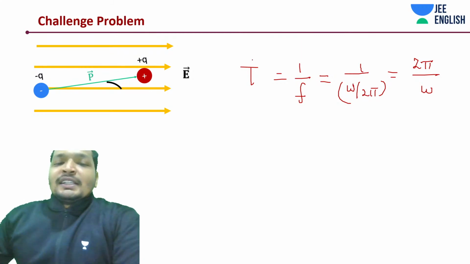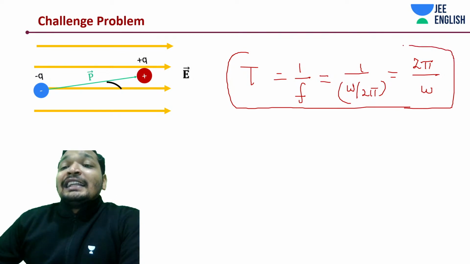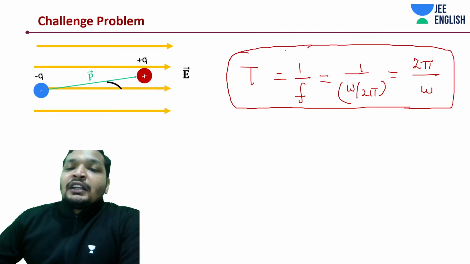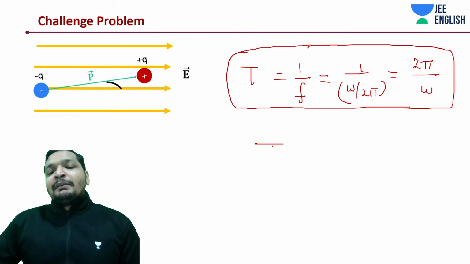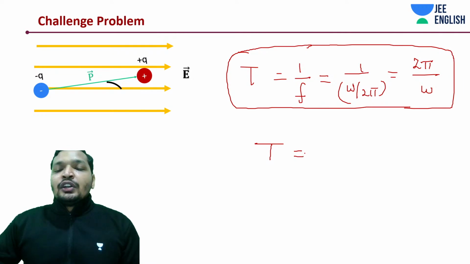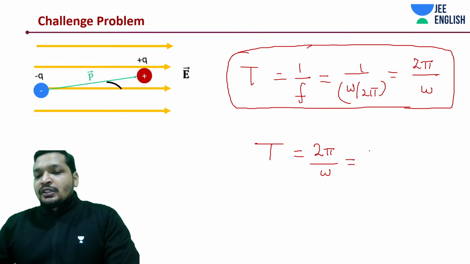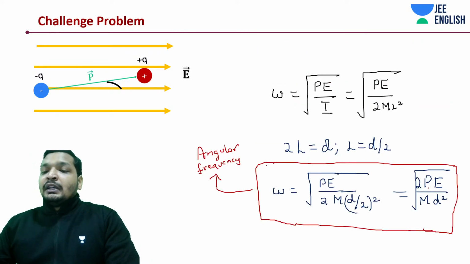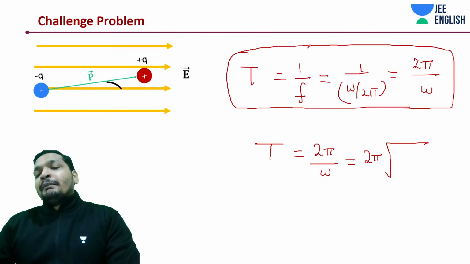Now comes the question, what is the time period, students? Substitute the value of omega. Little lengthy, but if you understood the concept, you can do it quickly in your exam. Trust me, you can do it quickly in your exam. Time period T is equal to 2 pi by omega. And what was the value of your omega over here? It was something like, if I remember, it's going to be 1 by omega, right? It's not omega anymore. Omega is root of 2 PE by MD square. So here 1 by omega is going to be root of MD square by 2 PE.